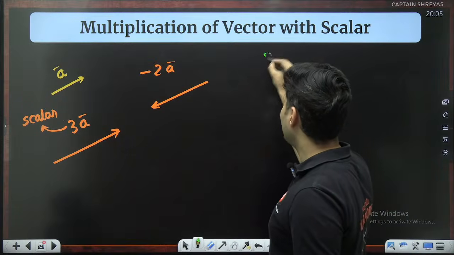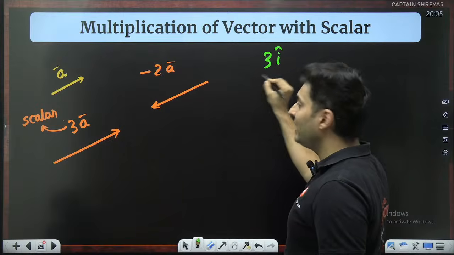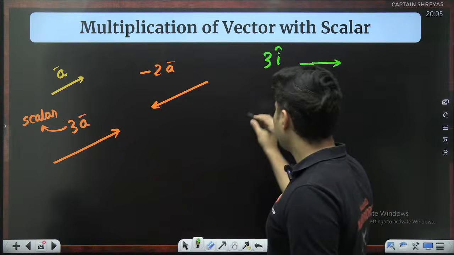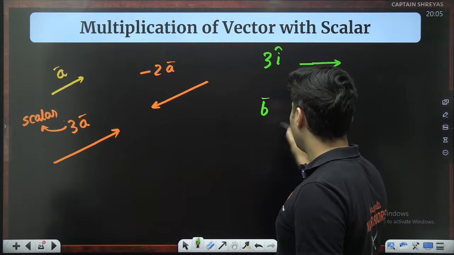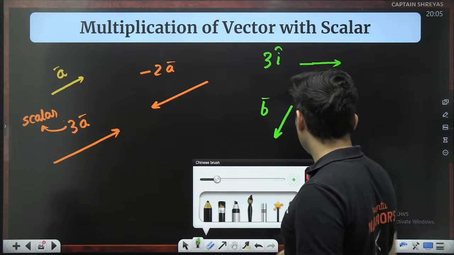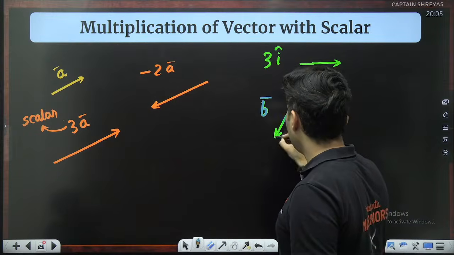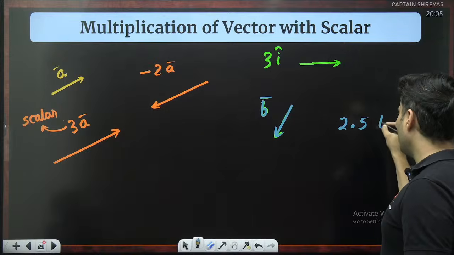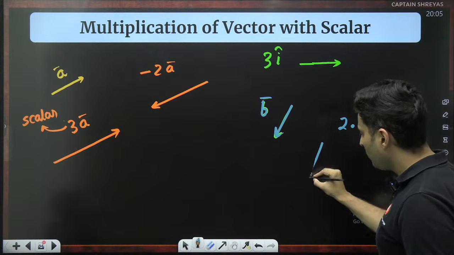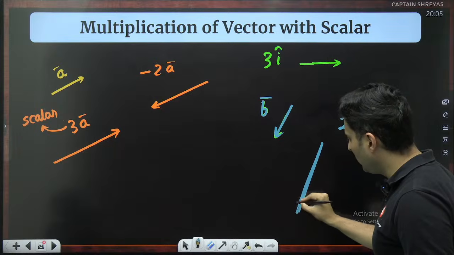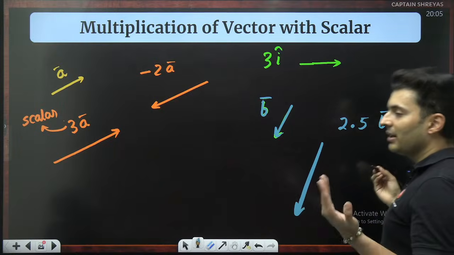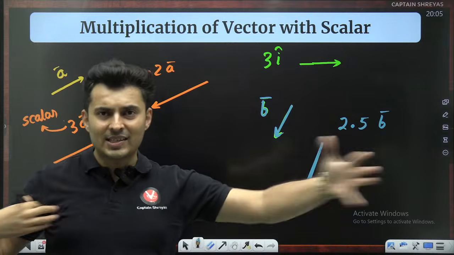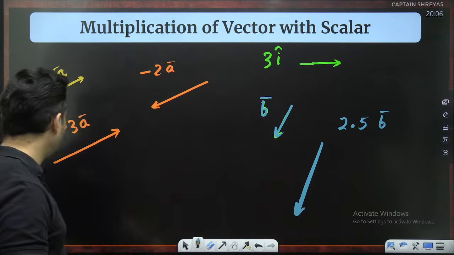In fact, if I say 3 i cap, what is i cap? Vector, 3 times. i cap, i cap, i cap. So this is 3 i cap. If this is, let's say, vector B, and now I want to write 2.5 times of vector B. 2.5 times means 1, 2, 0.5 times. So this will be 2.5 times of vector B. So that is what a vector multiplied with a scalar does. It gives me a vector of different size, maybe in the same direction or in the opposite direction.